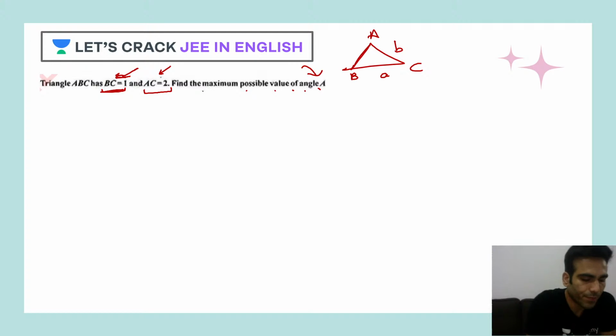Okay, you need a hint. So I would suggest you better use the cosine formula, because the cosine formula will help you out in this.